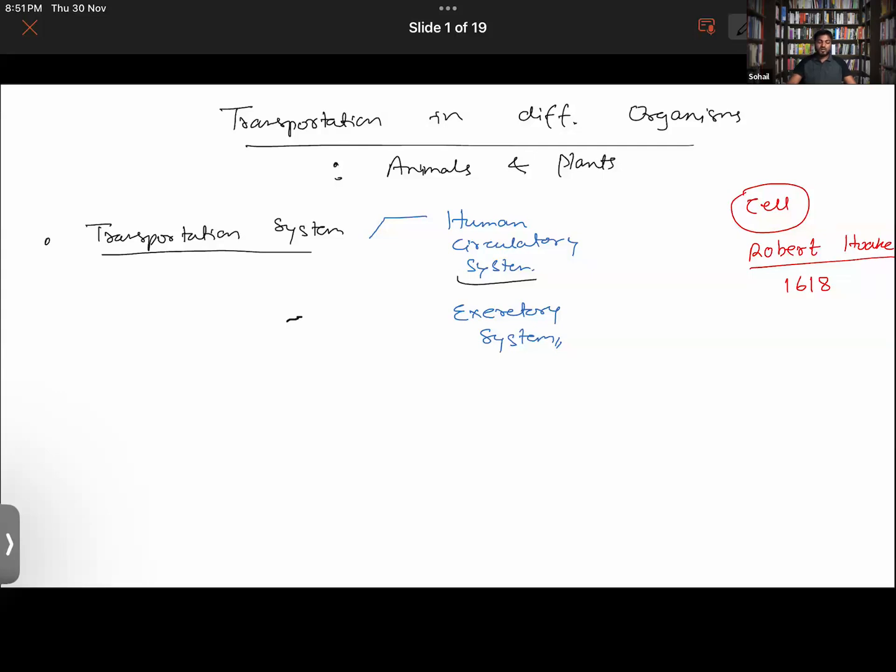Now we will understand about the circulatory system in different other animals and plants. Same we will get to see how different other types of animals also need to excrete the waste produced in their body, right? Okay, so that also we will be studying.